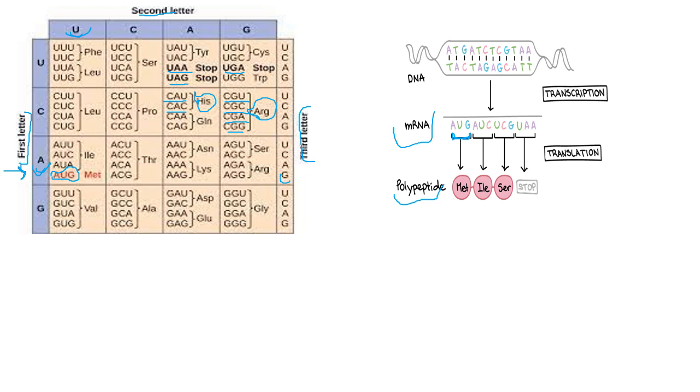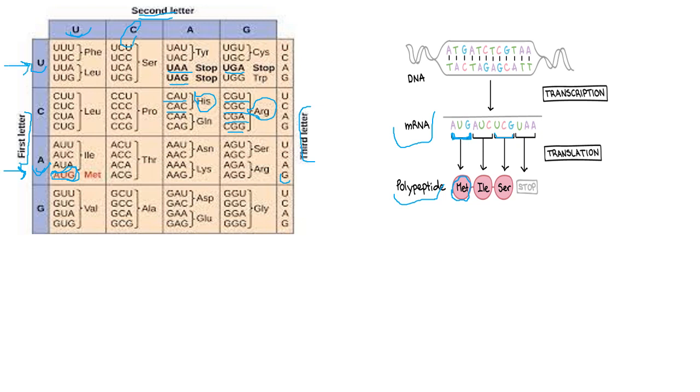So AUG corresponds to MET, or methionine, which is the initiator amino acid or the starting amino acid for this start codon. And also we have only one start codon, as I have stated earlier. So a second example: let's take this codon, UCG. The first letter is U, so this is U. The second is C. This is the second letter, C, so this is the box.